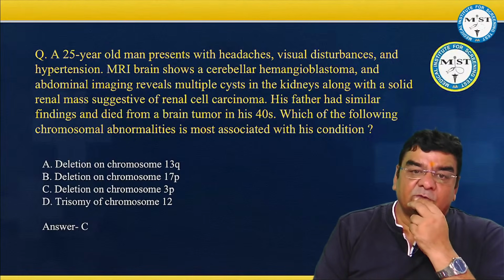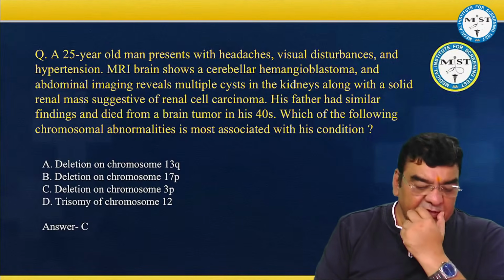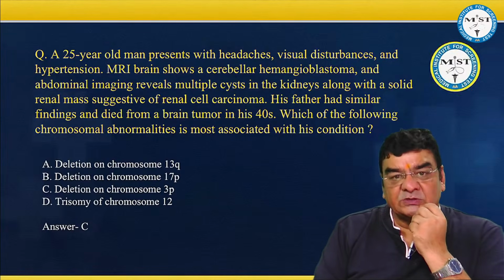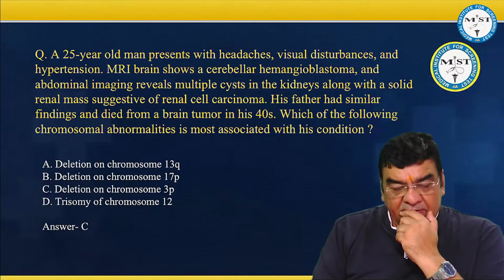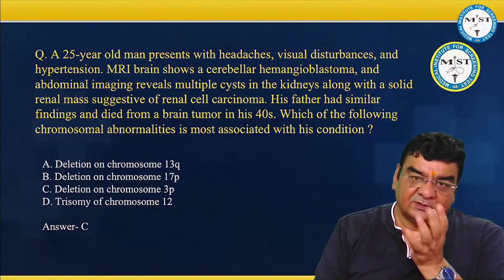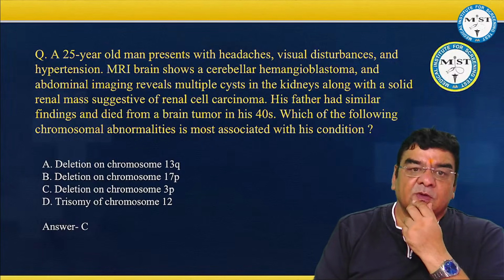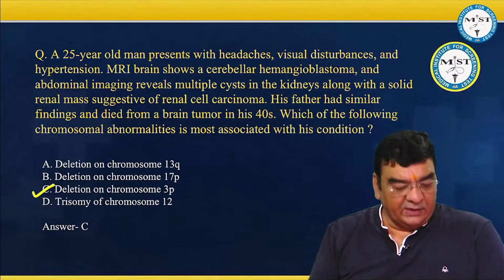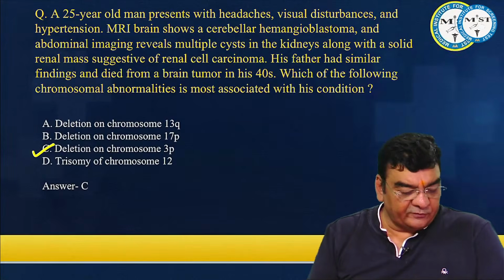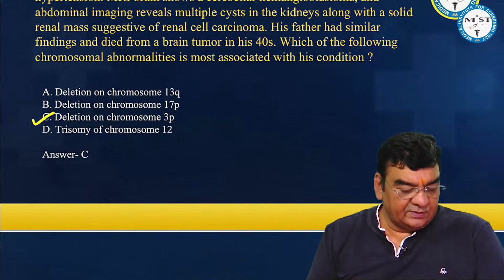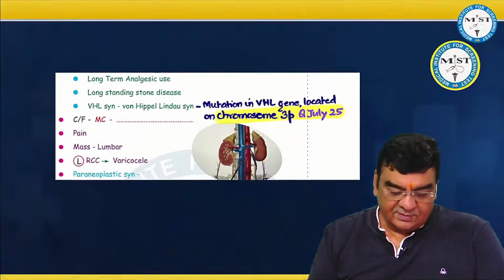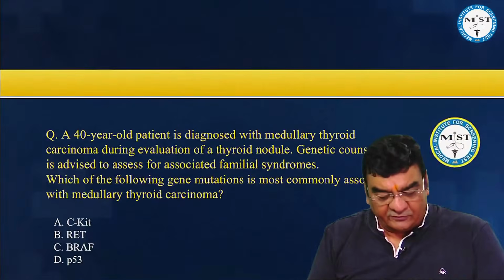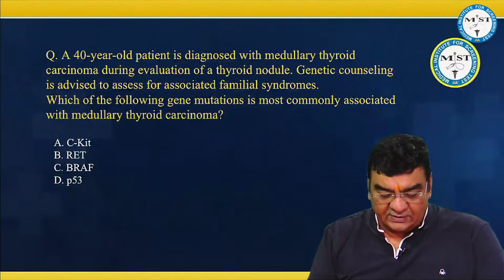Which of the following chromosomal abnormalities is most associated with this condition? So this is the VHL, von Hippel-Lindau syndrome, and this is associated with the short arm of third chromosome. So the correct answer will be deletion of chromosome 3p. Perfect, absolutely correct. In the exam, the options are shuffled, so we cannot just focus on that.